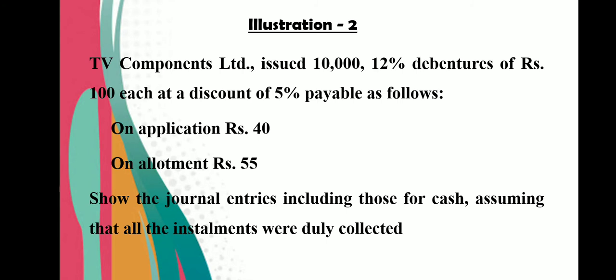So dear student, here how many applications are received is not given, so we assume there is a full subscription. That means we received applications for 10,000 debentures. So on application, 10,000 will be multiplied with 40 rupees, and on allotment 10,000 will be multiplied with 55 rupees, and 5 rupees discount will be multiplied with 10,000. So total 50,000 would be the discount. Let us see the journal entries.